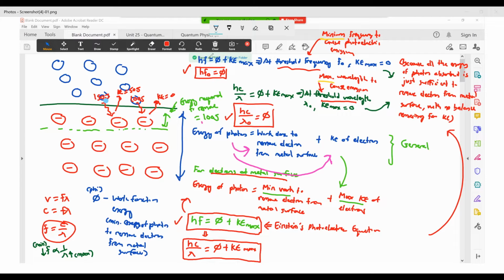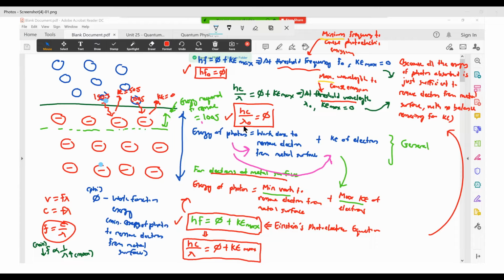Okay, but the thing here is this, you see, if I talk to you about, say, electrons that are not at the surface of the metal, not near the surface of the metal, I talk about electrons that are, say, further deeper down in the metal.